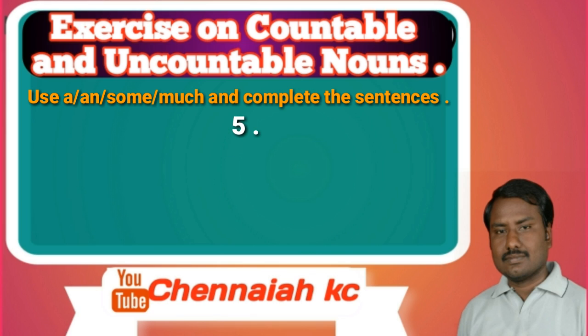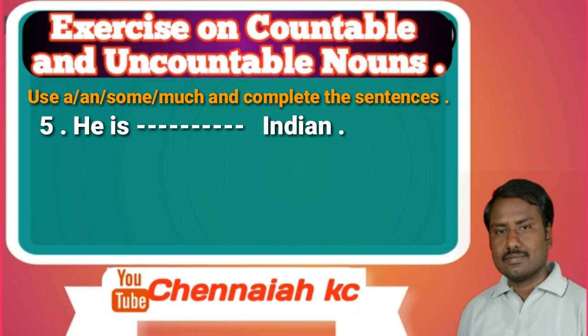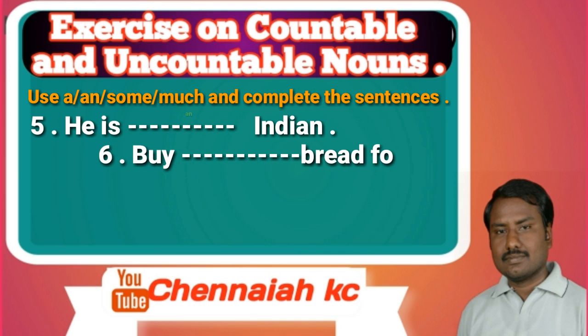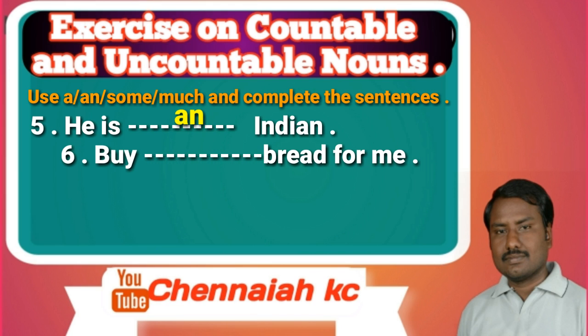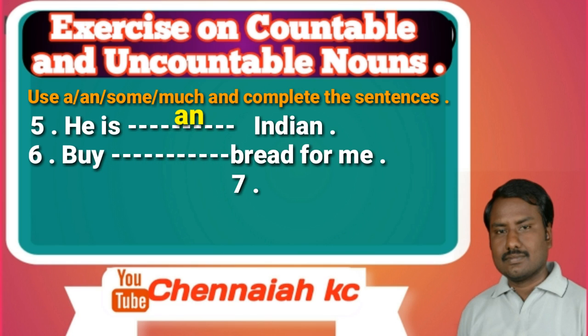Next, fifth one. He is dash Indian. Here, Indian is a person. It is a countable noun. So we use an here. It means he is an Indian.